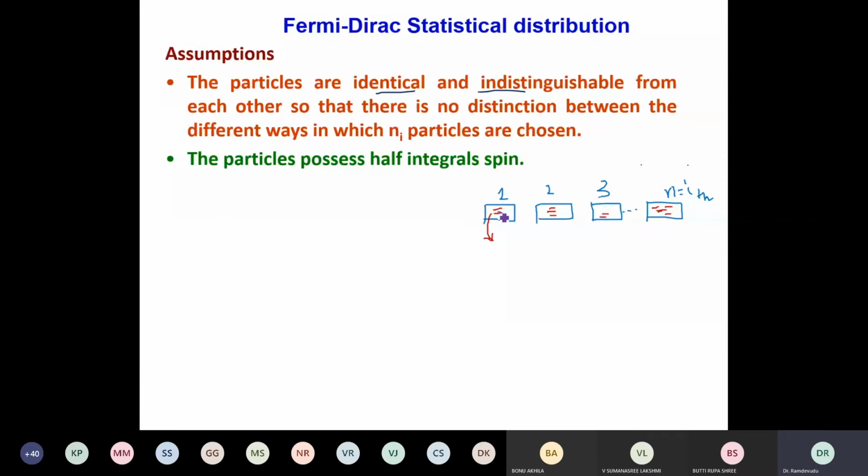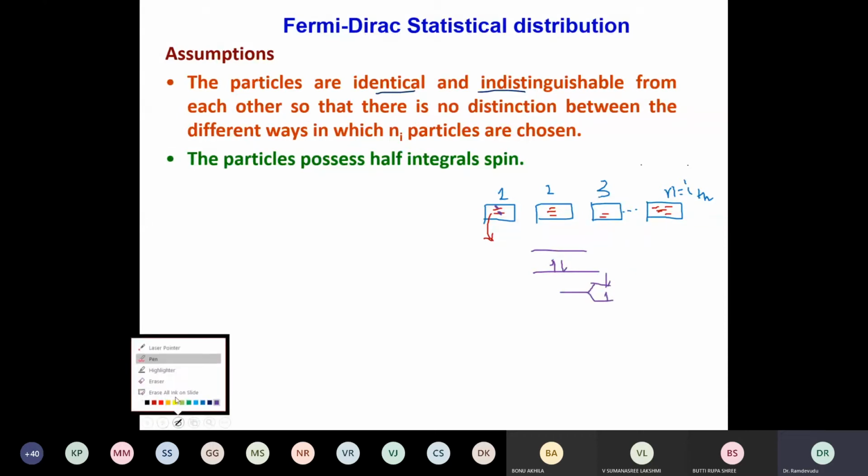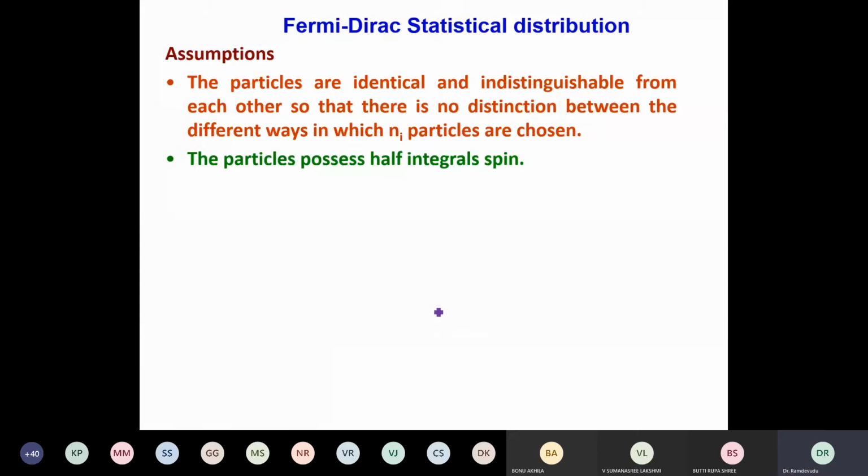I can keep only one particle in this. That means I have 2 levels here. If I keep one electron here, this is up spin, it is one energy state, and this is down spin, another electron. That means this energy level actually splits into two like this, one having electron up spin, one having electron down spin. So in that manner, you can keep the electrons something like this.